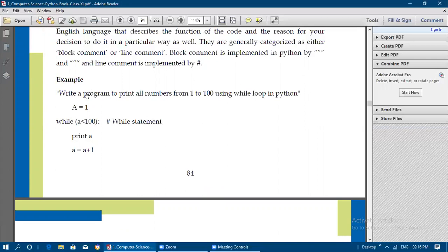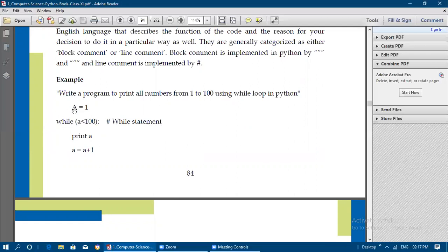So for example, write a program to print all the numbers from 1 to 100 using while loop in Python. So a is equal to 1. See here, it's a while statement like that. Using hash, I have written single line. It was written as single line comment. So this is indicating that it is while statement.